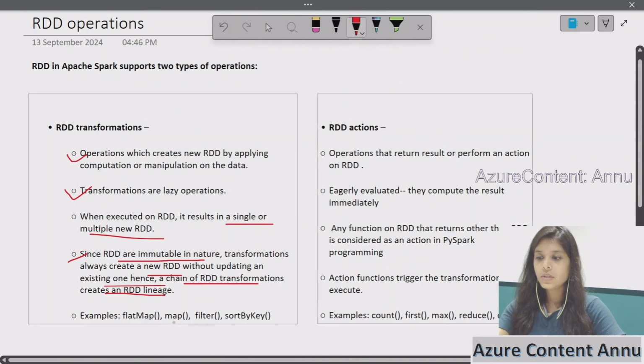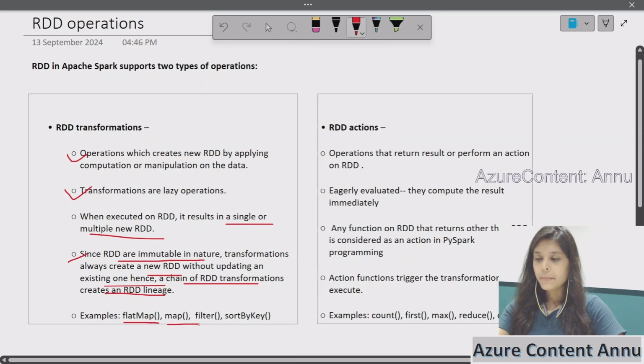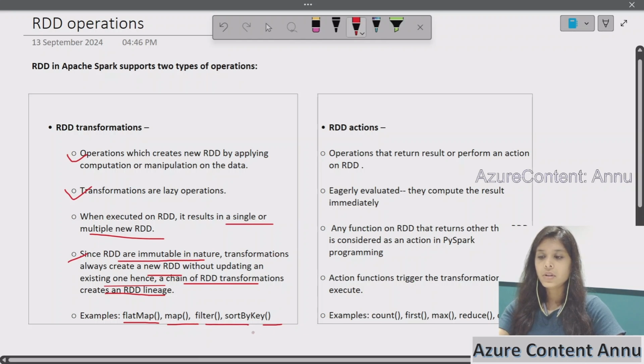We will see each of these in detail in upcoming videos, but for now, these are examples of transformations: flatMap, map, filter, sortByKey. These are some of the transformations we can apply on top of RDDs, and they result in a new RDD. For example, if we call the collect function, then it will return a new RDD after applying these kinds of transformations.